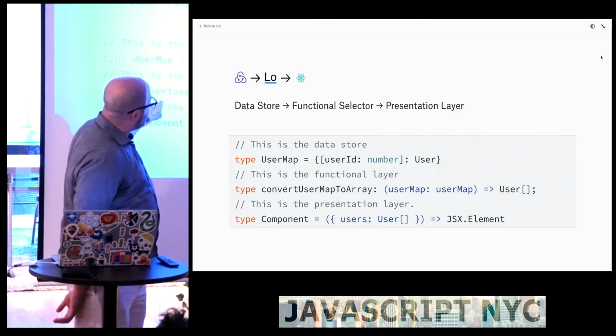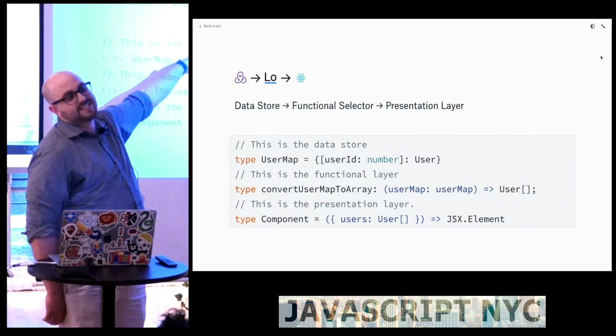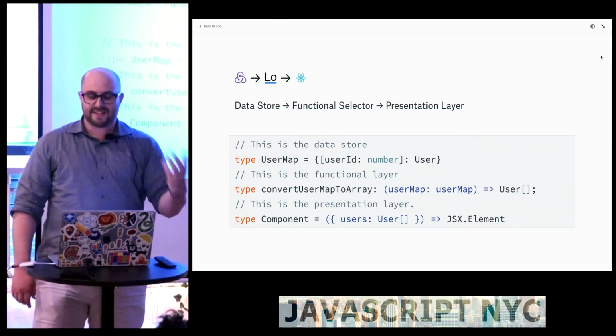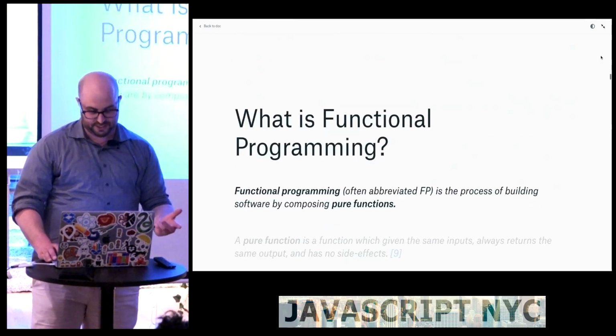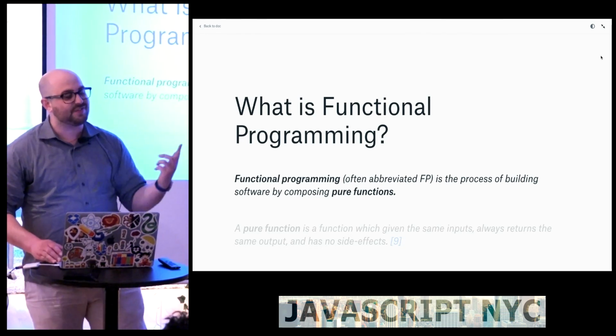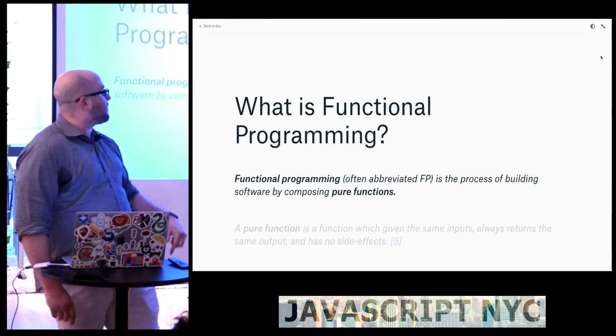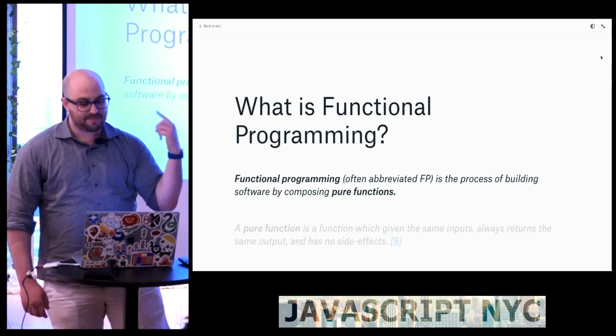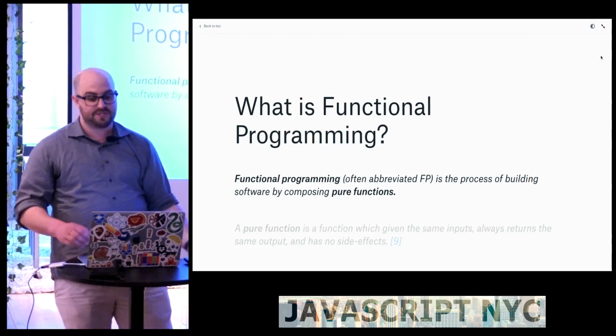So in the middle, we'll have a function that will take the first data type and convert it to the second data type. And that's what I mean by a one-to-one data transformation. So let's take another step back and say, what is functional programming? Functional programming, often abbreviated FP, is the process of building software by composing pure functions.